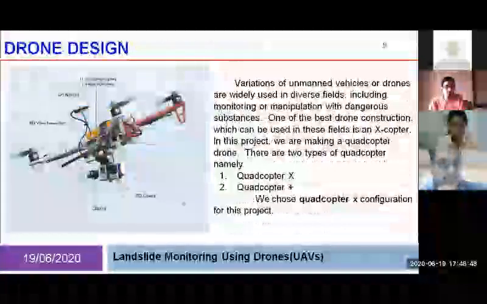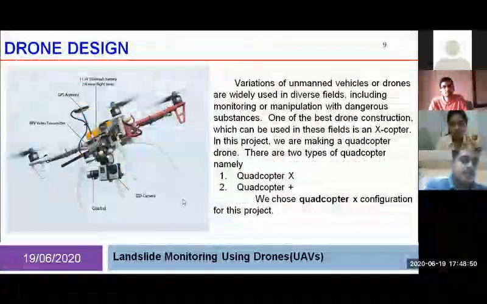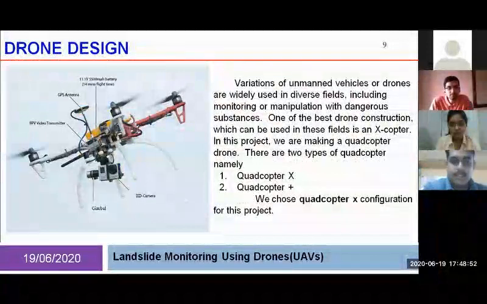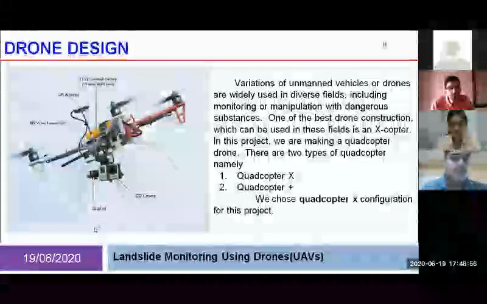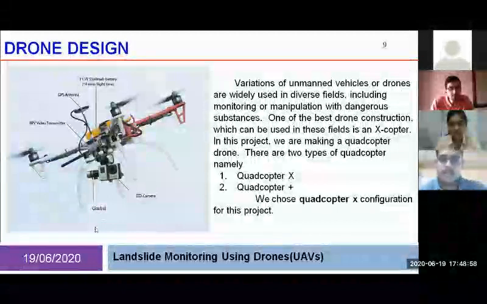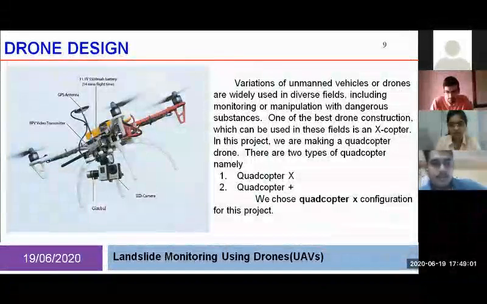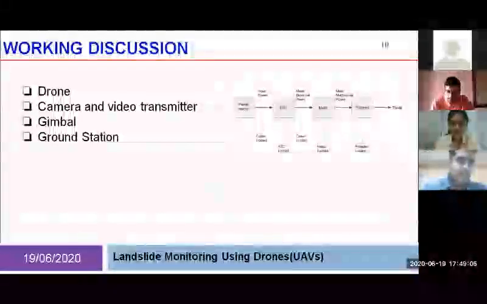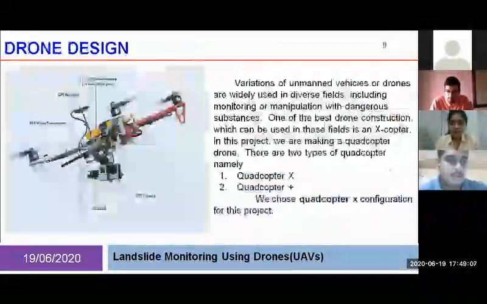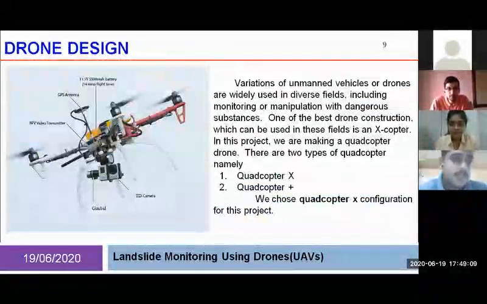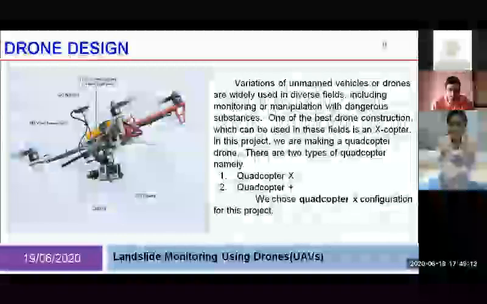In the drone picture, here is the camera you can see, and the gimbal you can also see. So the gimbal is used to rotate the camera as we want to survey, and the gimbal is mounted on a vibration free mount, as you can see. The gimbal is mounted on vibration free mounts, which are 4 wide bubbles upon the gimbal.